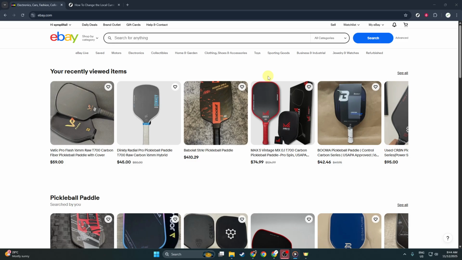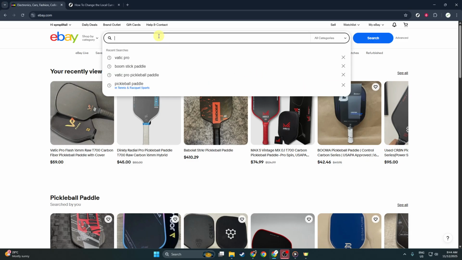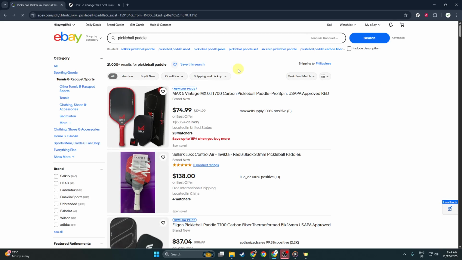First, let's start by heading over to ebay.com. You can do this by typing the URL into your browser's address bar and hitting enter. Now that you're on the home page, focus on the search bar, which is typically located at the top center of the page. Type in the item you want to search, such as pickleball paddle. This will bring up a list of search results showing various options available across the platform.